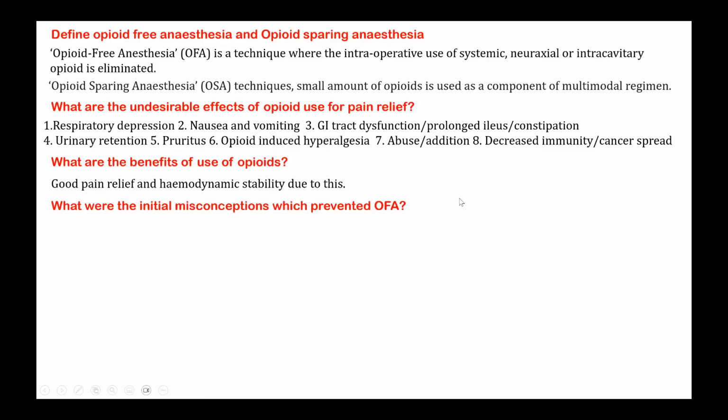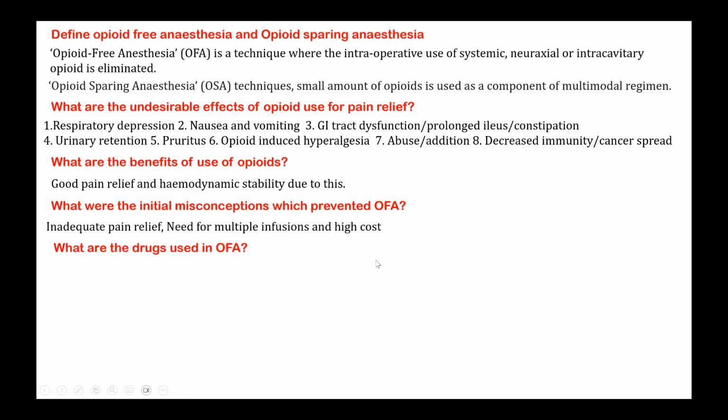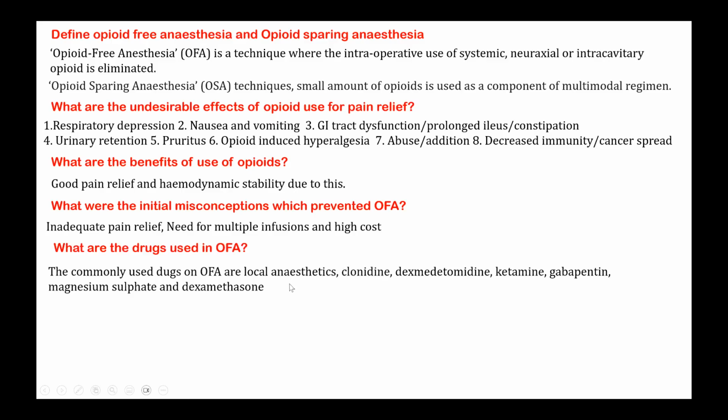What were the initial misconceptions which prevented OFA? Why were people not willing to go for opioid-free anesthesia initially? They thought it may not give adequate pain relief and you may need multiple infusions and it may be very expensive. That's what people thought, and for these reasons they avoided using OFA. Now, what are the drugs commonly used? They can be local anesthetic. Clonidine was also used before dexmedetomidine. Then ketamine, gabapentin, magnesium sulfate, and dexamethasone. So these are all the drugs which are commonly used under the category of OFA.